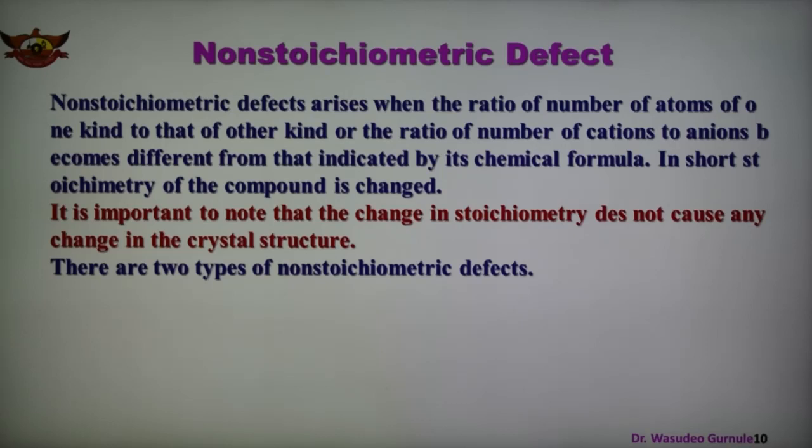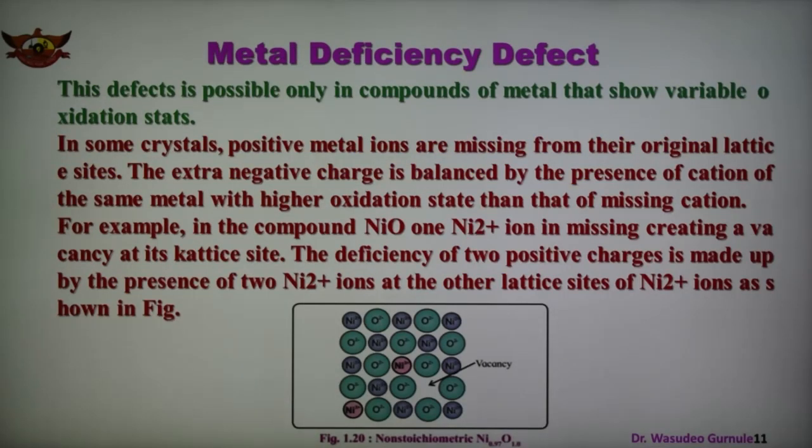There are two types of non-stoichiometric defects: metal deficiency defect and metal excess defect, both are there. So first is the metal deficiency defect, which is also shown in the figure.